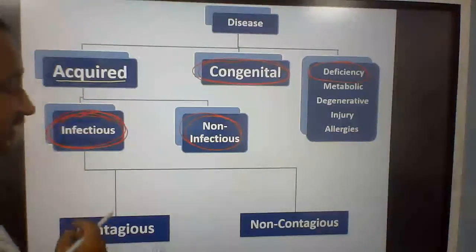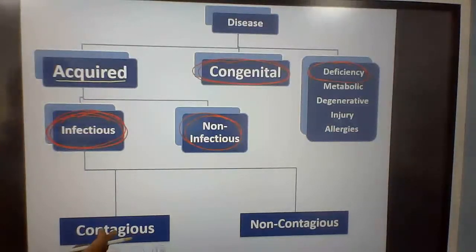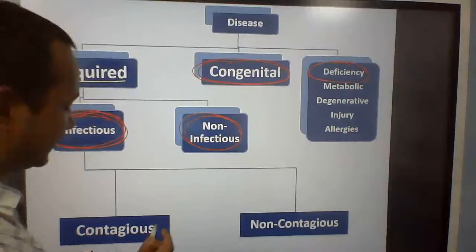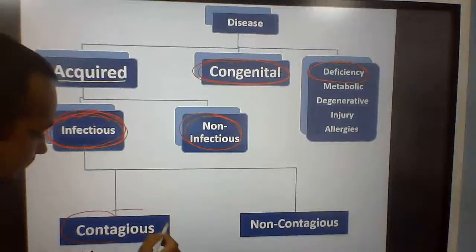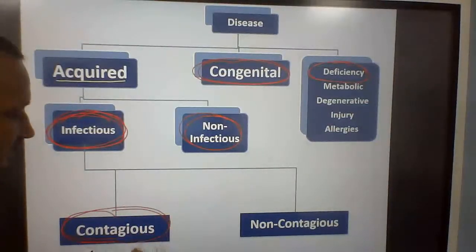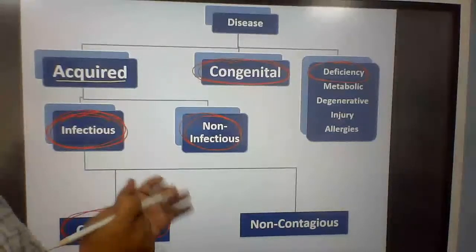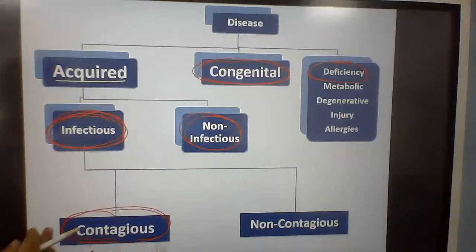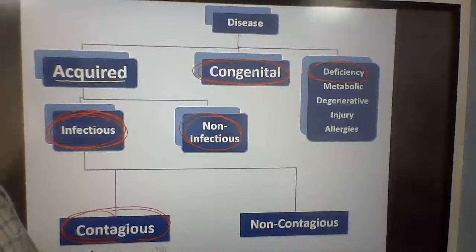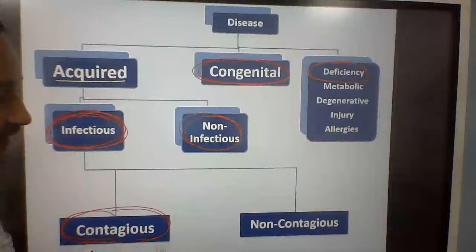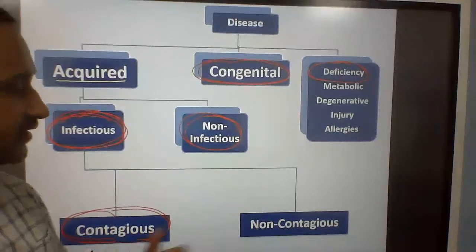Again, infectious diseases are broadly characterized in two groups: contagious and non-contagious. Contagious, in the sense, the infectious disease that transmits from human to human, just like corona is transferring from one human to another human. So this is a contagious disease. It is not a non-contagious disease.